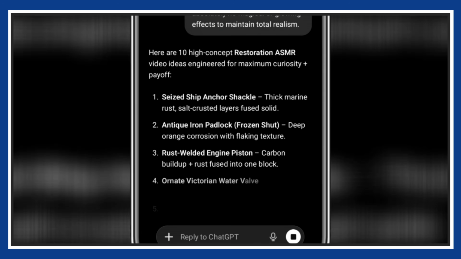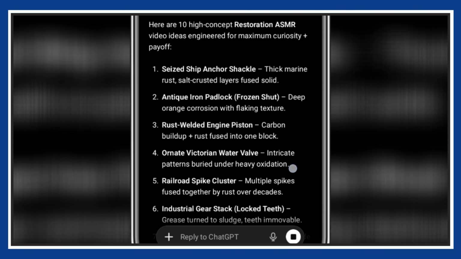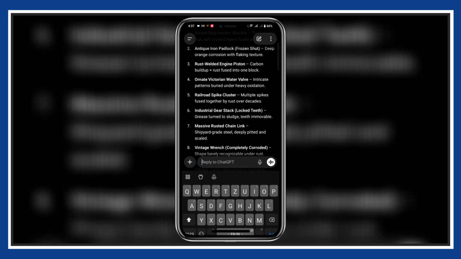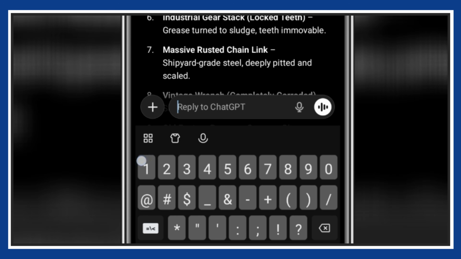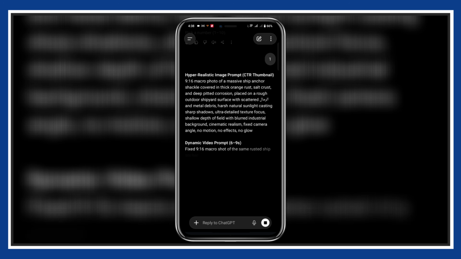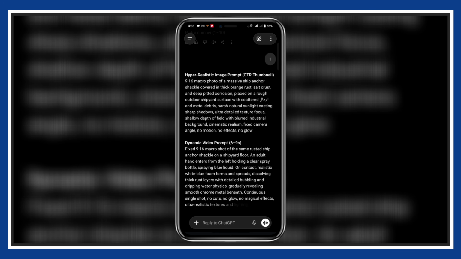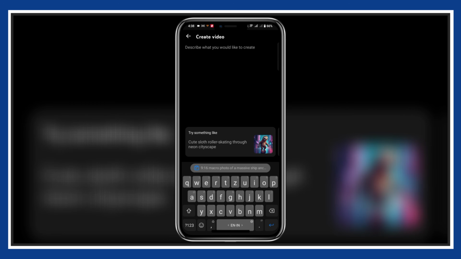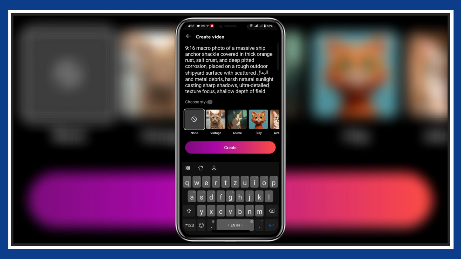Just like before, it will generate 10 video ideas, old locks, rusted tools, industrial parts, all designed to trigger that I need to watch this feeling. Now pick a number. Let's go with idea number 1. ChatGPT gives you 2 prompts again, image prompt and video prompt. Same system. Now go back to your YouTube app, open the AI lab again, find image generation, paste your image prompt, generate your images.